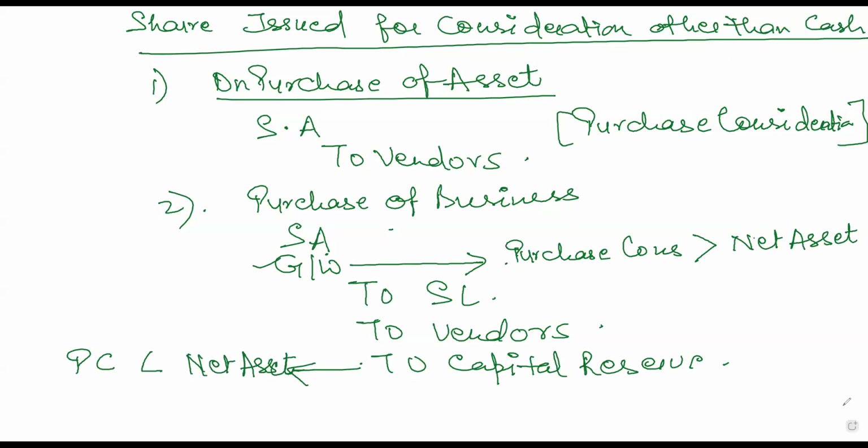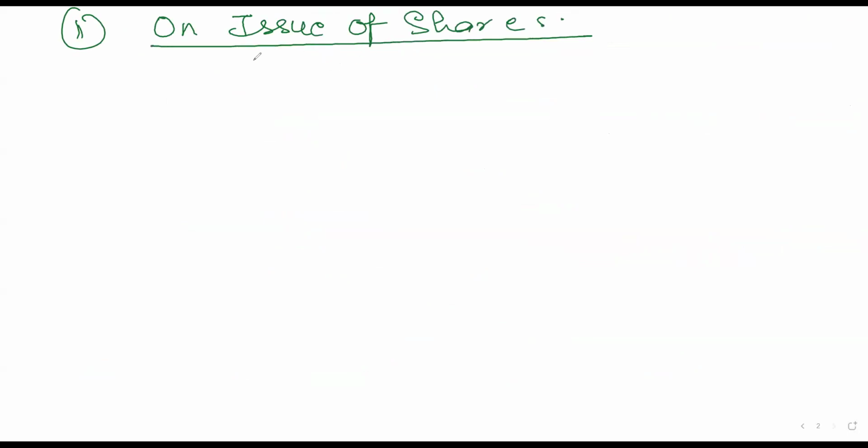After this, when you acquire any business, you have to issue the shares to the vendor. So the second case will be on issue of shares. That was the first case in which we were acquiring the business and the assets. Now we have to issue the shares. So what will be the entry? There are three cases where we can issue the shares.